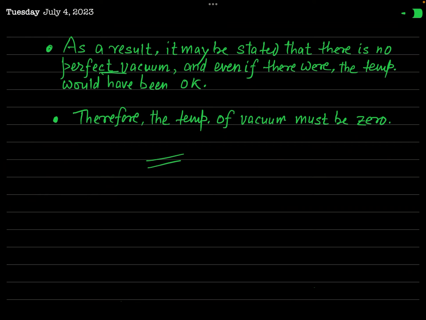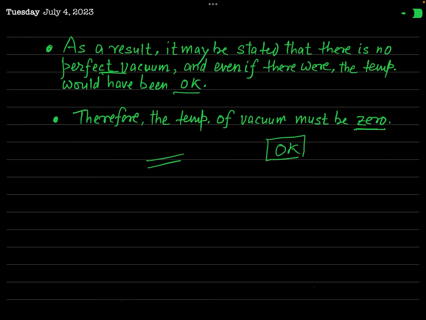There is some particle or radiation inside it. And even if there were a perfect vacuum, then its temperature must be equal to 0 Kelvin. So finally, we conclude that the temperature of vacuum must be 0. When you say must be 0, it means its temperature must be equal to 0 Kelvin.